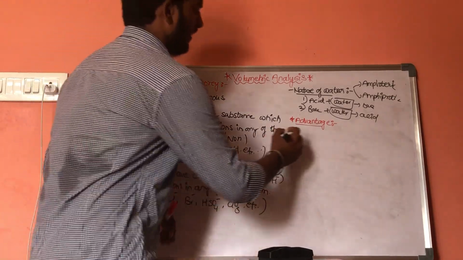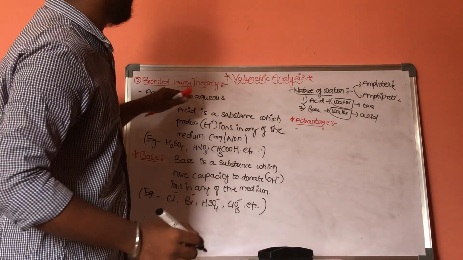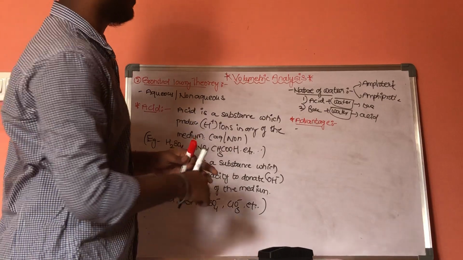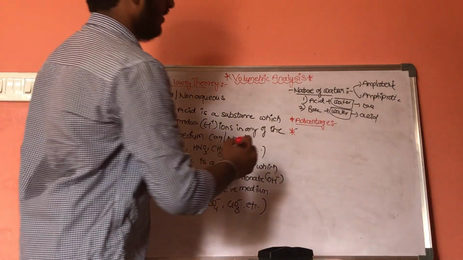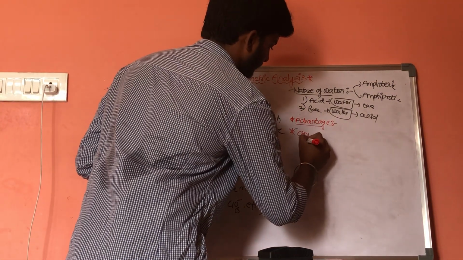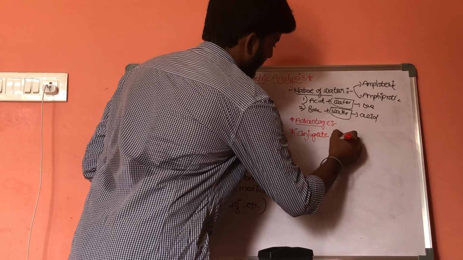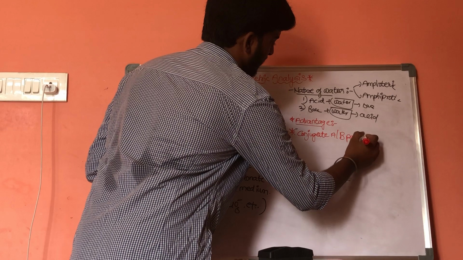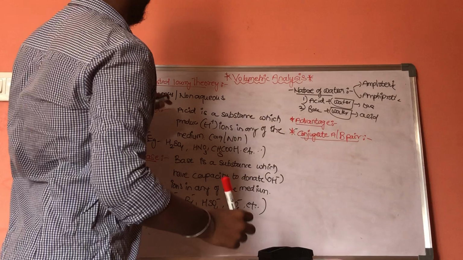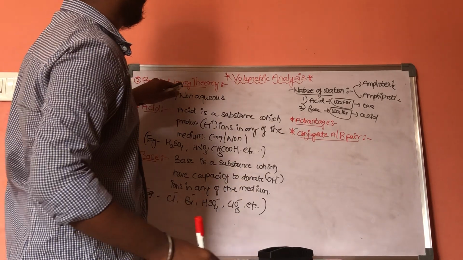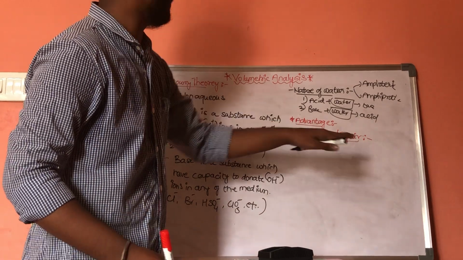Advantage. It explains the nature of acid and base in any medium, that is aqueous or non-aqueous. And we need to discuss one more topic, the conjugate acid base pair theory. Conjugate acid base pair, as we know, according to Bronsted-Lowry theory, every acid has a conjugate base and every base has a conjugate acid.